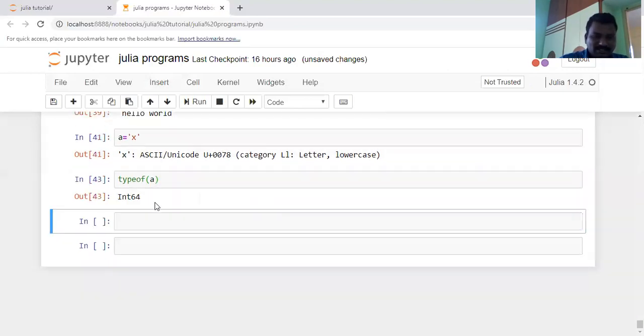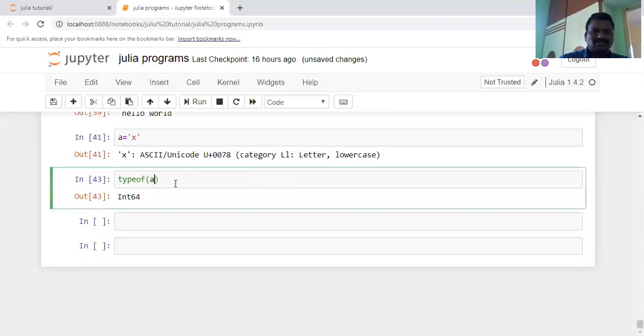Here the type of a is Char, not an integer. That means x is an ASCII or Unicode character representation. Sometimes you may represent a value with ans, and check the type of ans.